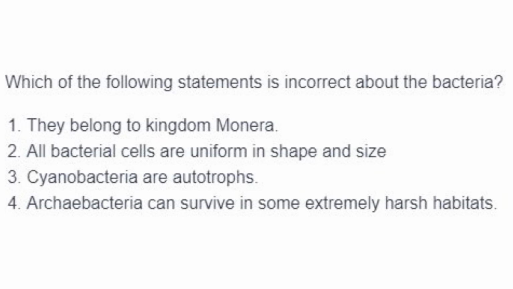Then which of the following statement is incorrect about the bacteria? They belong to kingdom Monera. Yes. All bacterial cells are uniform in shape and size. No. There are spherical cocci, rod-shaped bacilli, spiral spirochetes, curved vibrios. So they are not uniform in shape and size. Cyanobacteria are autotrophs. Yes. Archaebacteria can survive in extremely harsh habitats. Yes, so they have asked incorrect about bacteria. So answer is option 2.